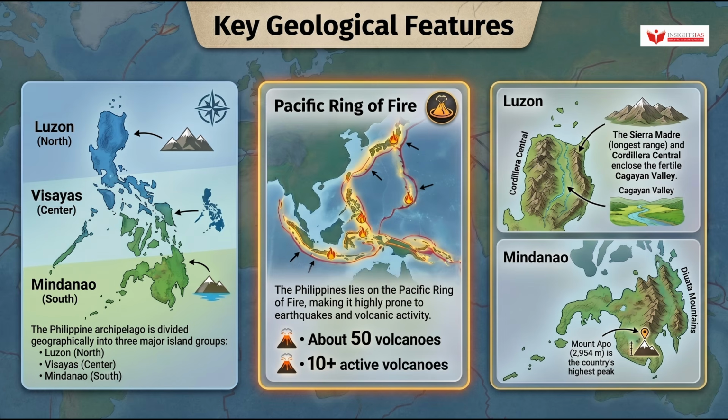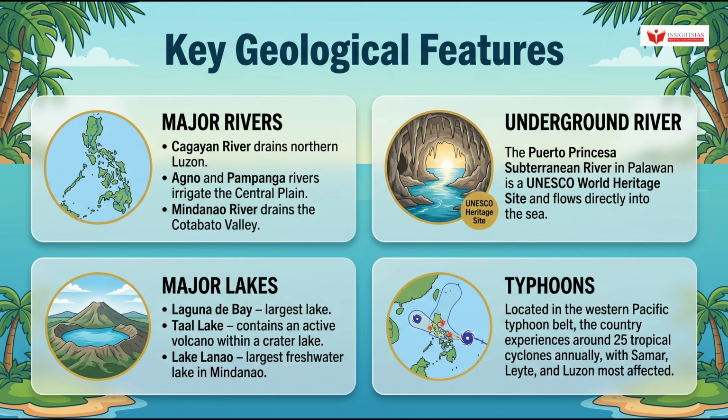For mountain ranges, Luzon has the Sierra Madre, which is the longest range, and the Cordillera Central, which together enclose the fertile Cagayan Valley. Mindanao is dominated by the Diwata Mountains, and Mount Apo, standing at 2,954 meters, is the highest peak in the entire country. Moving to the major rivers, the Cagayan River drains northern Luzon, the Agno and Pampanga rivers irrigate the central plain, and the Mindanao River drains the Cotabato Valley.